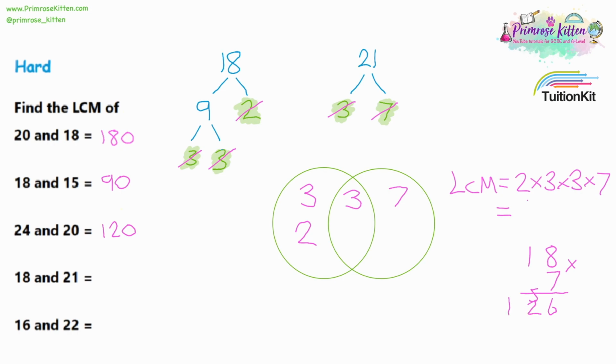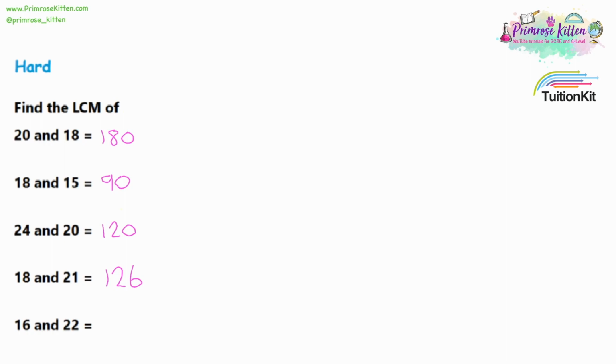So that gives us 126. It's up to you whether you rely on mental arithmetic or written methods. Just do whatever's going to get you an accurate answer. So the lowest common multiple of 18 and 21 is 126.